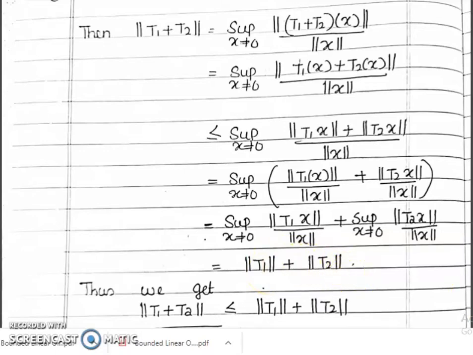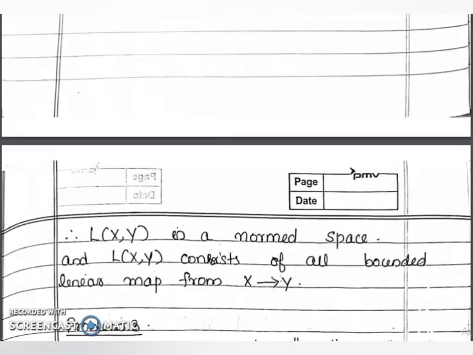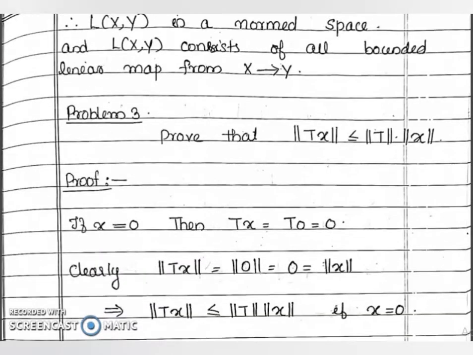Thus, we get norm of T1 plus T2 less than or equal to norm of T1 plus norm of T2. Thus, norm T satisfies conditions 1, 2, 3 of a norm. This implies norm T defines a norm on L of X, Y. Therefore, L of X, Y is a normed space, and L of X, Y consists of all bounded linear maps from X to Y.